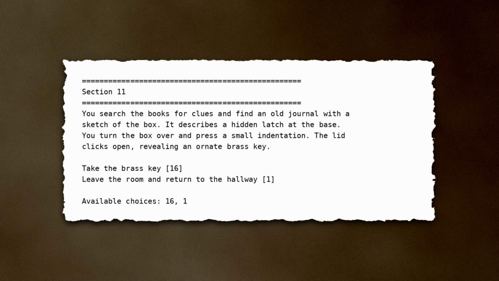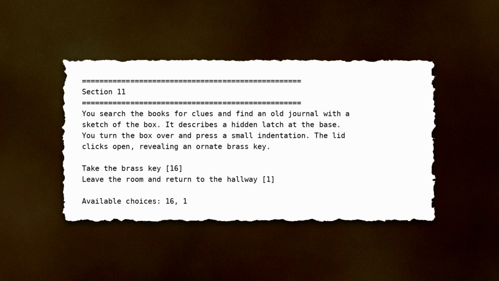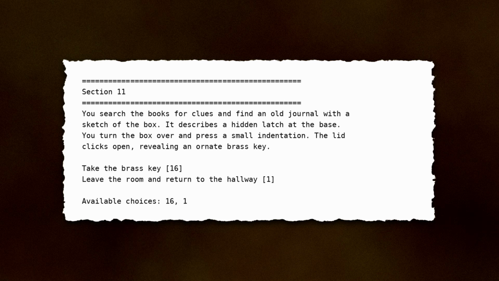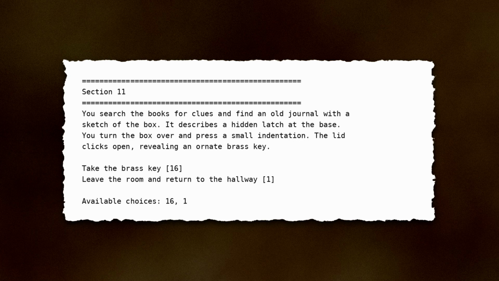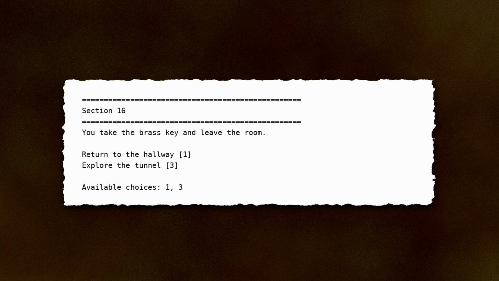You scan the shelves and find a small locked box hidden behind a row of dusty books. It has an intricate engraving of an eye and no visible keyhole. Look for clues in the books. You search the books for clues and find an old journal with a sketch of the box. It describes a hidden latch at the base. You turn the box over and press a small indentation. The lid clicks open, revealing an ornate brass key. Take the brass key. You take the brass key and leave the room.